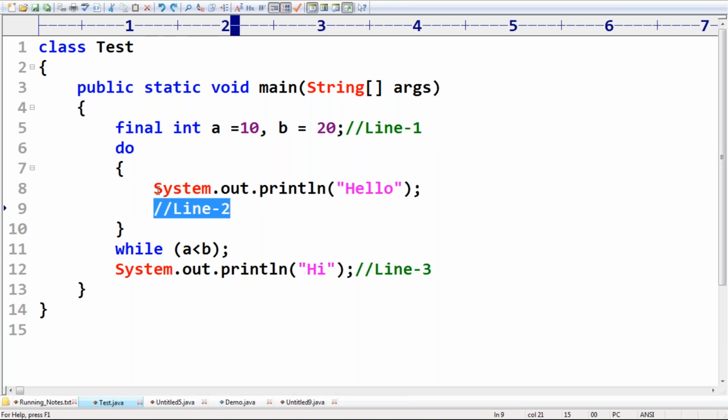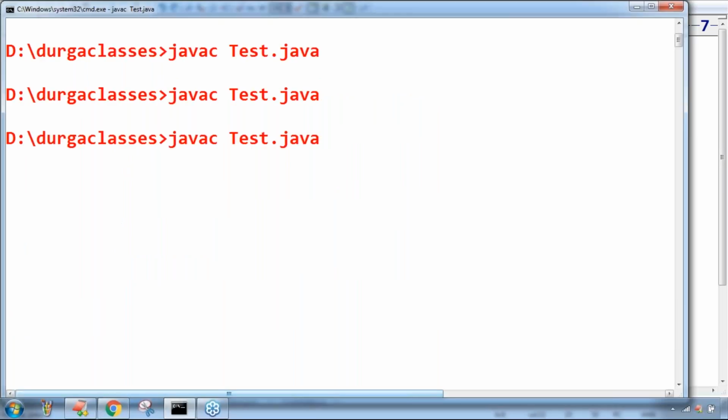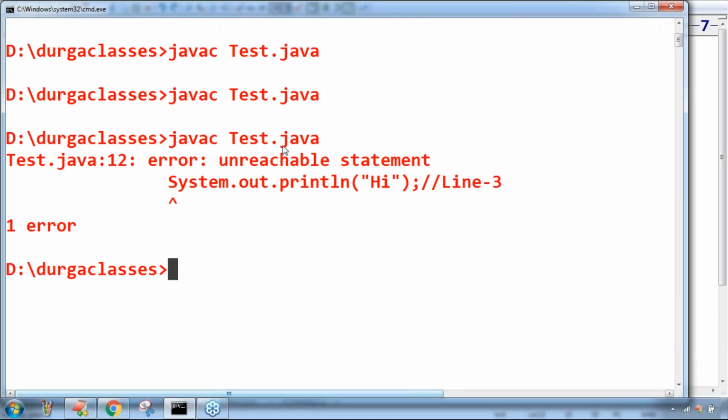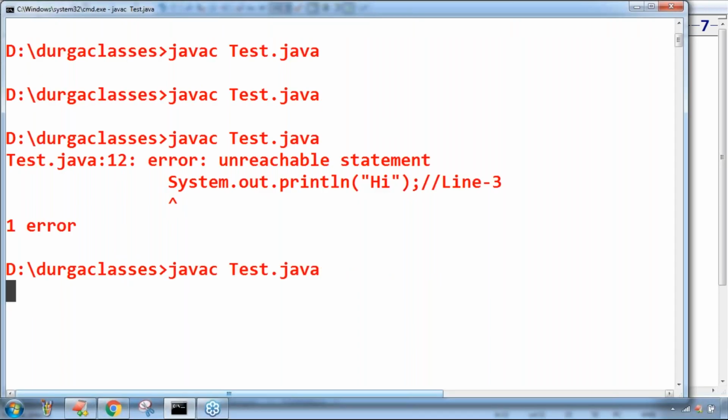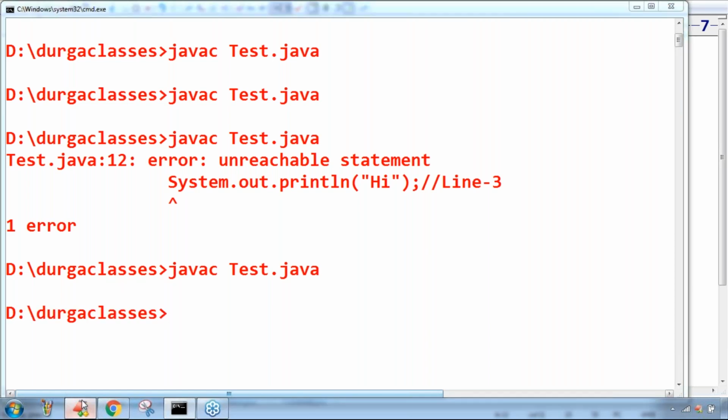Now, if I compile this code as it is, it won't compile because of the unreachable statement. Now, remove line 3. If I remove line 3, then the unreachable statement is not there in our program. That's why the code is going to compile happily. Excellent.